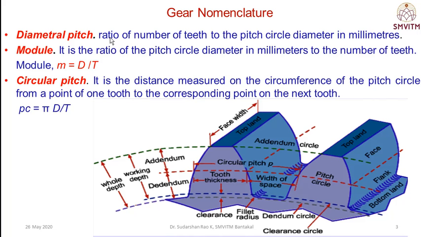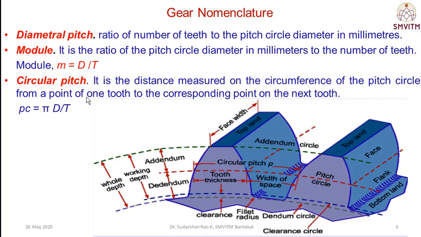The module is also one of the important parameters for the gear, just like the pitch circle diameter. The second important parameter is the module. The module of both the mating gears should be the same. The module of the gear and the pinion should be the same. Module equals D by T.